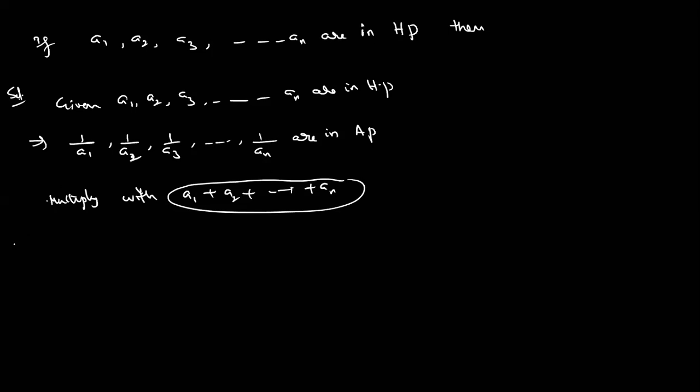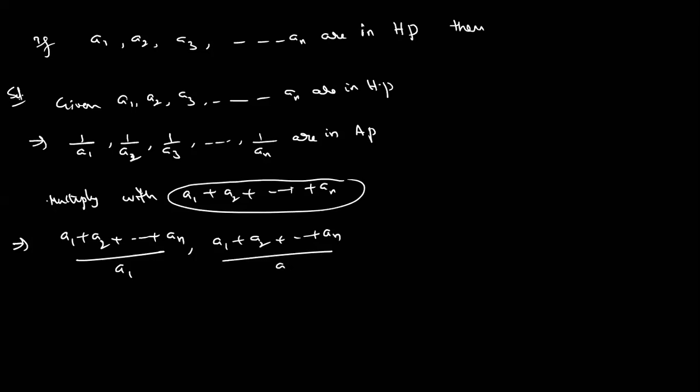What is the result? A1 plus A2 plus and so on An by A1, A1 plus A2 plus and so on An by A2, and so on, by An are in AP.